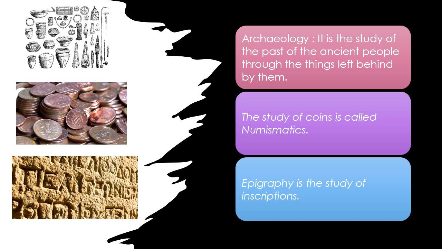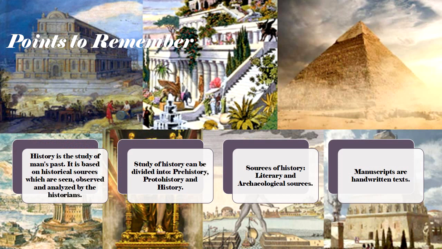So that's it for the chapter. Let's have a quick recap. History is the study of man's past. It is based on historical sources which are seen, observed and analyzed by the historians. Study of history can be divided into prehistory, proto-history and history. Next, sources of history, literary and archaeological sources. And last one, manuscripts, which are handwritten text.